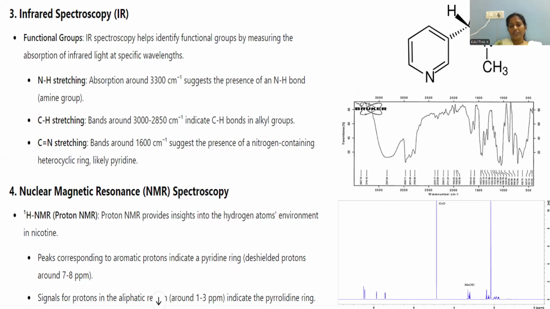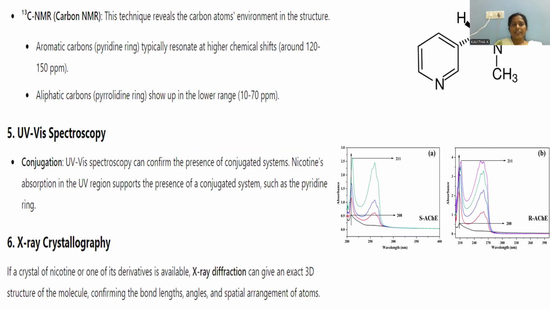So here an upfield shift you can notice on the pyrrolidine ring. This is called pyrrolidine, a saturated 5-membered ring. On that you can notice methyl, whose protons are giving the signal at 1 to 3 ppm. This is regarding the information of nuclear magnetic resonance spectroscopy. Let's dive into the C13. C13 gives rise to the nature of the carbon atoms.